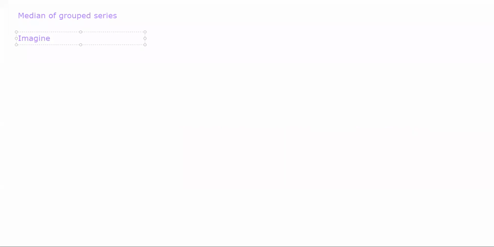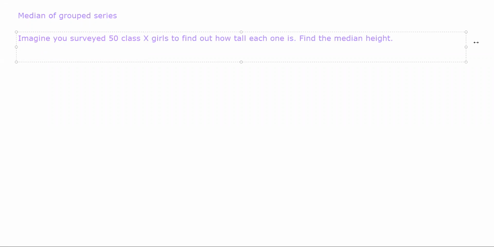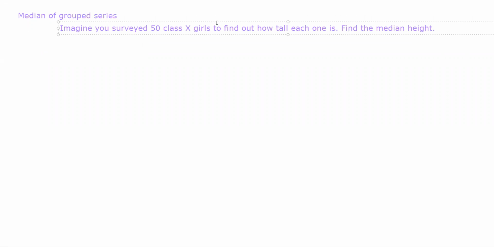Imagine you surveyed 50 school girls, or 50 class 10 girls, to find out how tall each one is. Find the median height. Now you have been given this problem, and I'll give you the data as well.